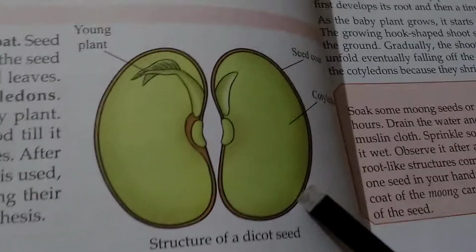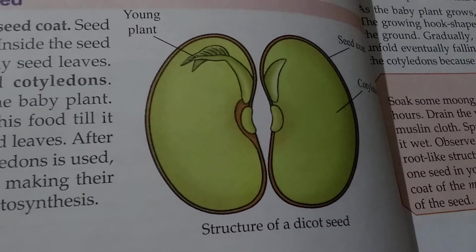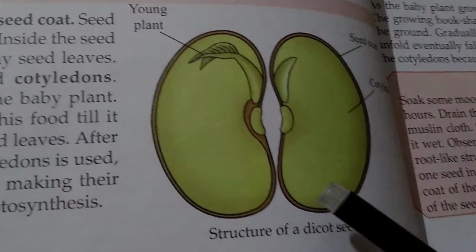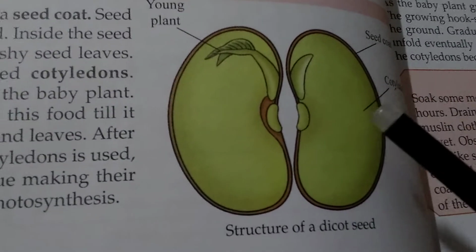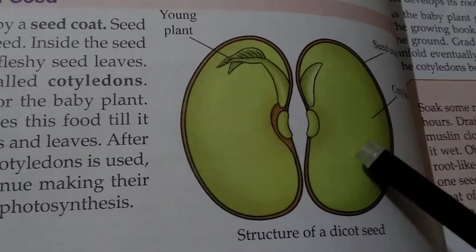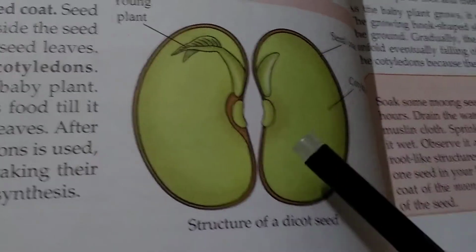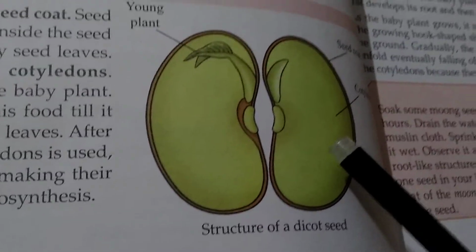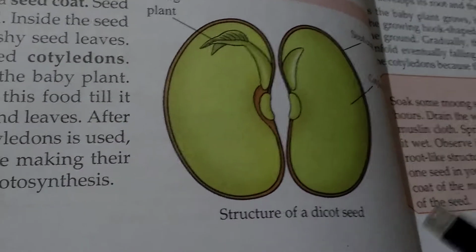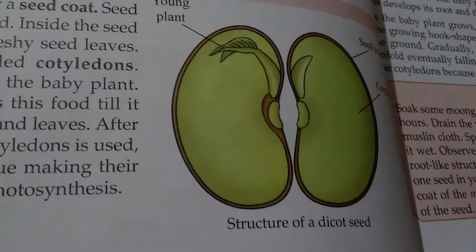And here you can see the structure of a dicot seed. A seed is covered by a seed coat. Here you can see this is the seed coat, and the seed coat protects the seed. Inside the seed coat, seeds have fleshy seed leaves. These are also called cotyledons. They store food for the baby plant. The baby plant uses this food till it grows its own roots and leaves.